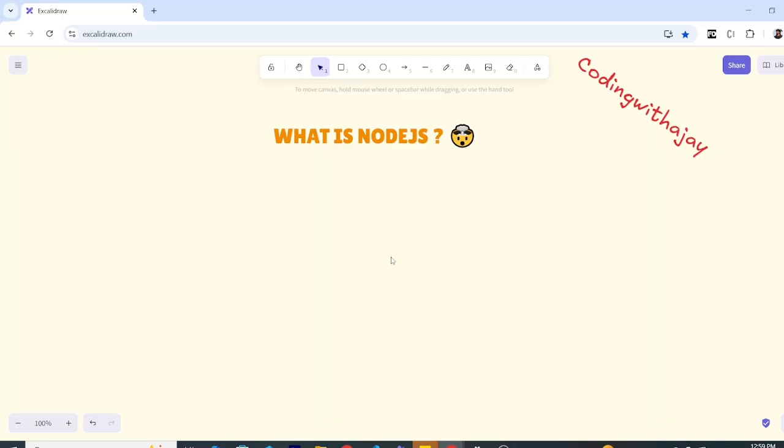What are the tasks that take so much time? Reading a file from somewhere, making database connections, writing our data to the database, and making a networking request, things like that take time. So instead of just waiting for them, what Node.js does smartly is that it puts these tasks to the libuv library, which handles these tasks behind the scenes.